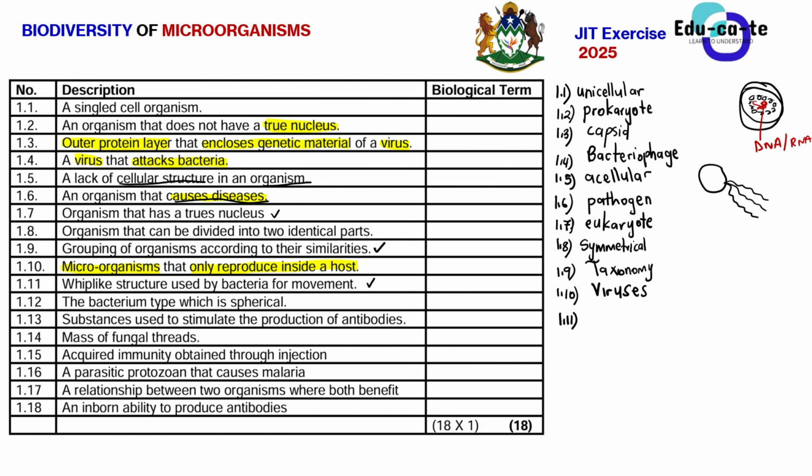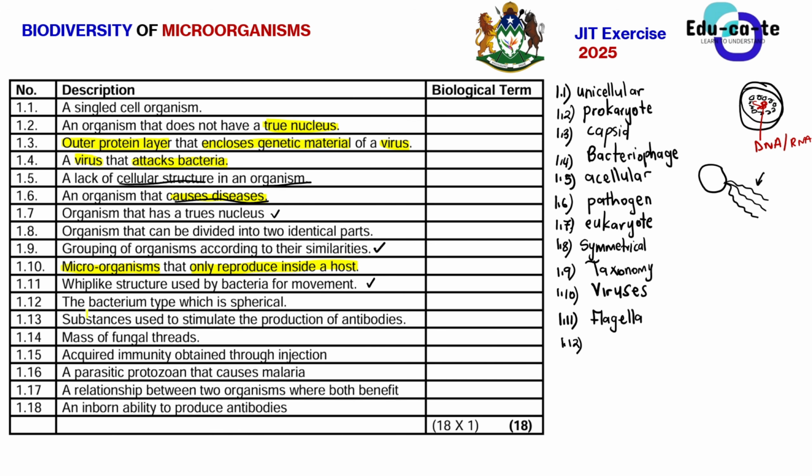A bacterium is able to move from one place to another because of these things. They are known as flagella in plural, but if it is one, we use flagellum. So the flagellum of a bacterium is responsible for the movement of a bacterium within a certain fluid.